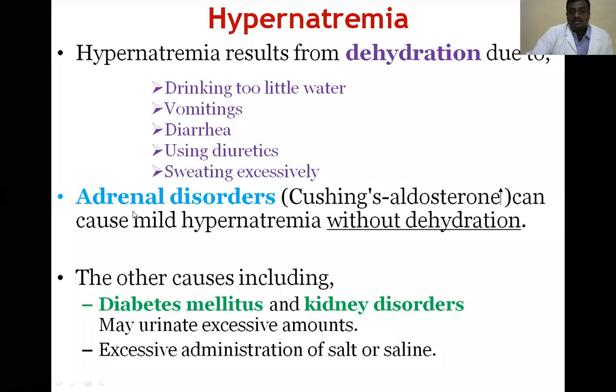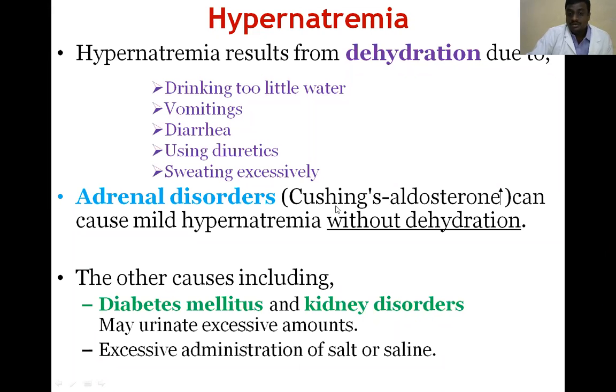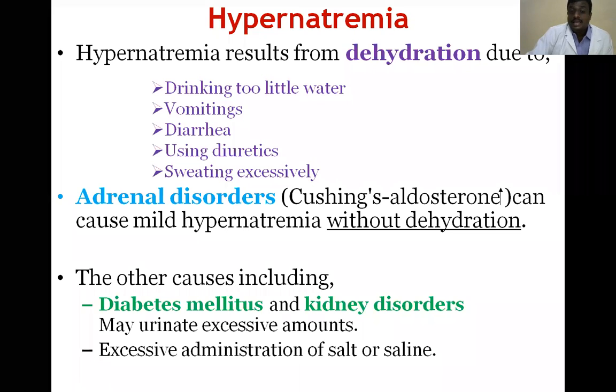Adrenal disorders, especially Cushing syndrome. In Cushing syndrome, we know that enlargement of the adrenal gland takes place. When the adrenal gland is enlarged, an excess amount of aldosterone is released into the blood.